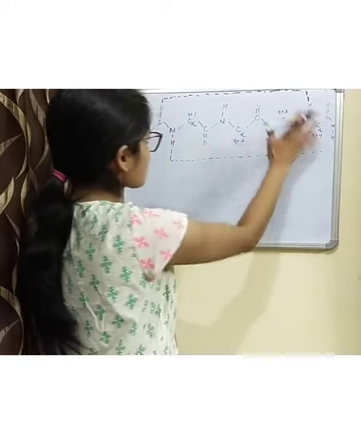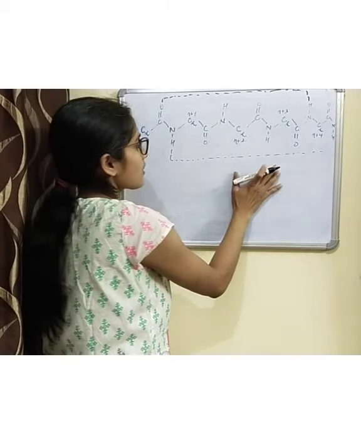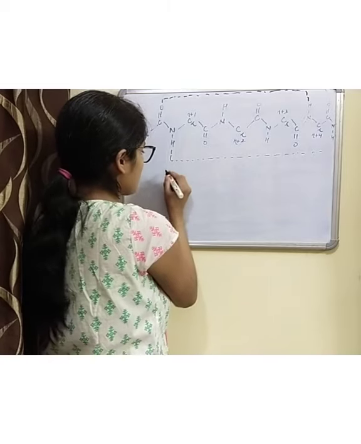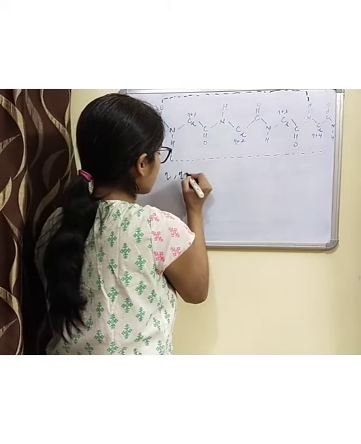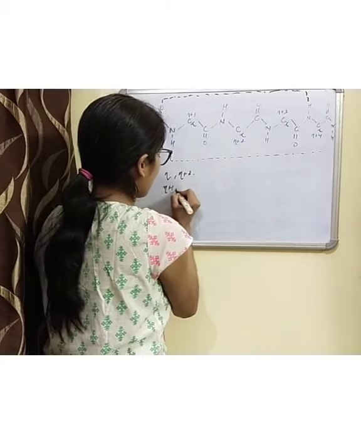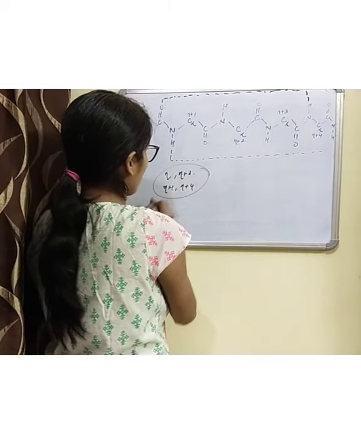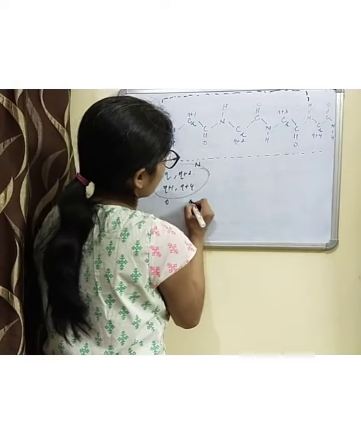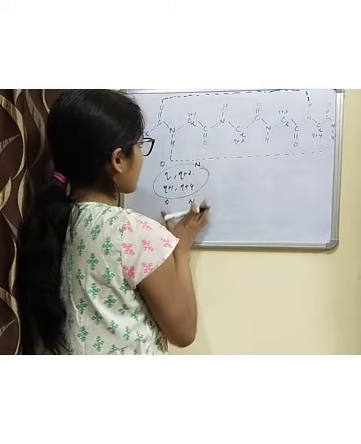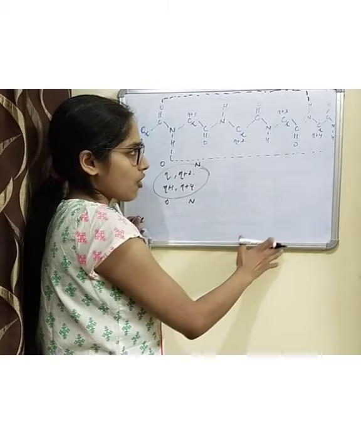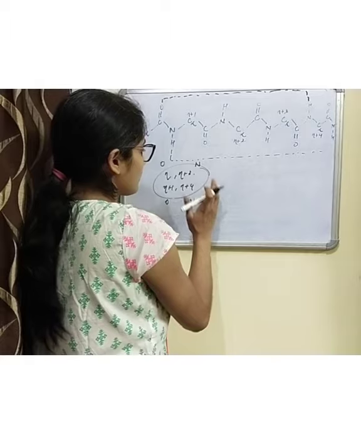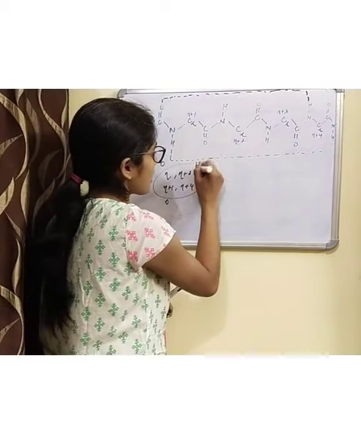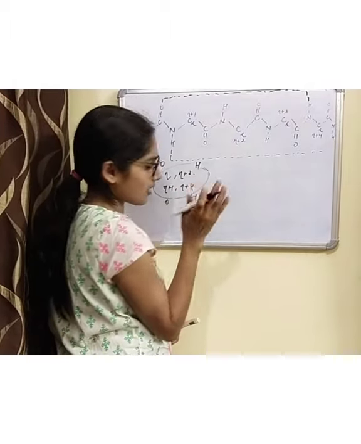This is how the hydrogen bonds are formed in the alpha helix between the nth and n plus 4, n plus 1 and n plus 5, one carbonyl oxygen and one amino hydrogen. So this is how the hydrogen bonds are formed between the more electronegative oxygen and, sorry, this is not nitrogen, this is hydrogen. Okay, I'm sorry.